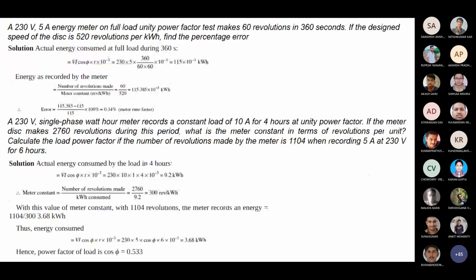Two very simple numerical problems are there, so all of you try to solve them. First I am just going through them, so please note them down, all of you. What is there?